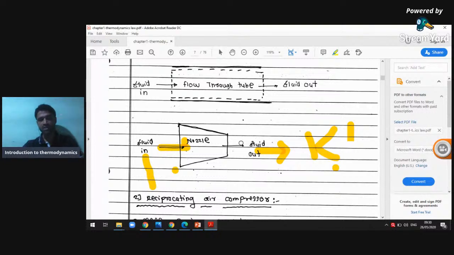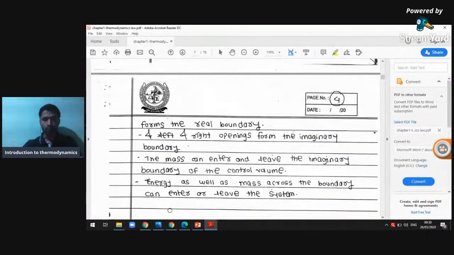That is what we follow: the law of conservation of mass. Mass at inlet is equal to mass at outlet. So mass in, mass out, energy in, energy out. The potential energy may be converted to kinetic energy. These are examples of an open system.